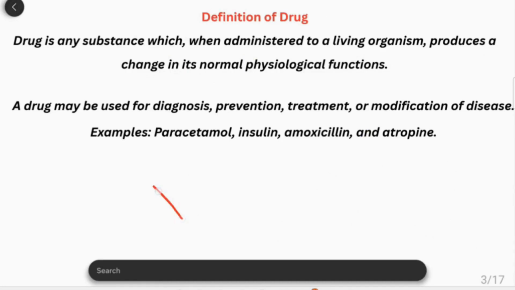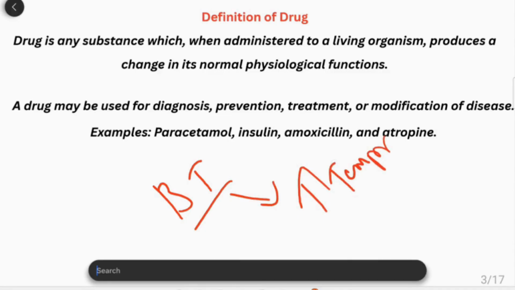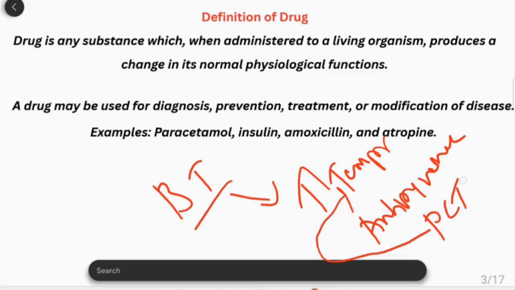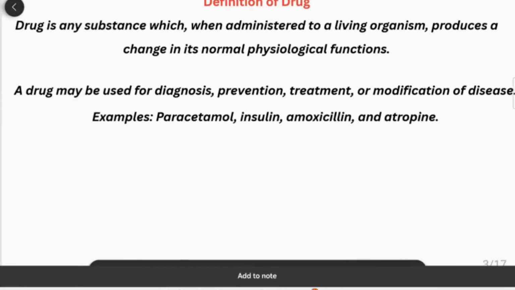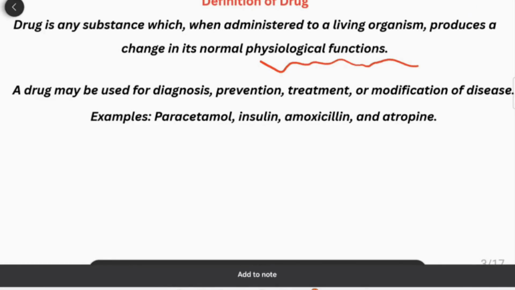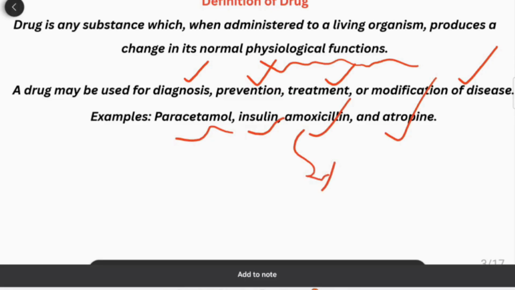Similarly, body temperature. When there is a fever, there is an increase in the temperature of the body. When we give any antipyretic drug like paracetamol, it is going to reduce the elevated body temperature. Means it has some action on the body, that is called a drug. So it has a capacity to alter the normal physiological functions of the body. A drug may be used not only in treatment but also in diagnosis, prevention and modification of the disease. Examples of drugs are paracetamol, insulin, amoxicillin, atropine, and their effects also differ from each other. So they come under different categories.